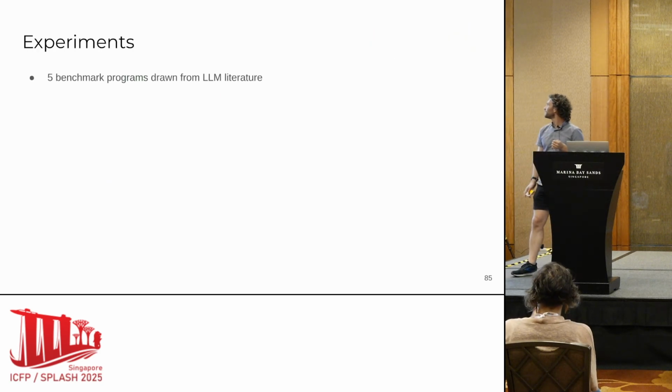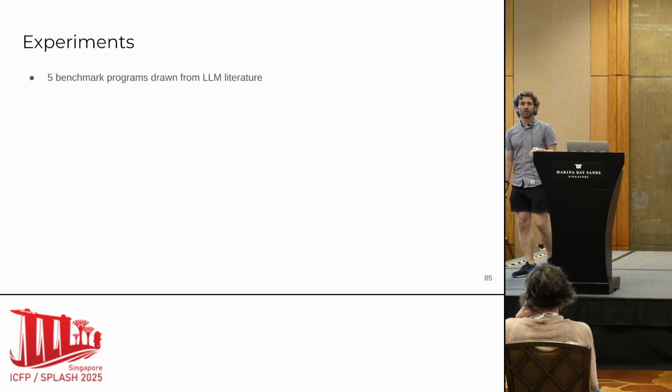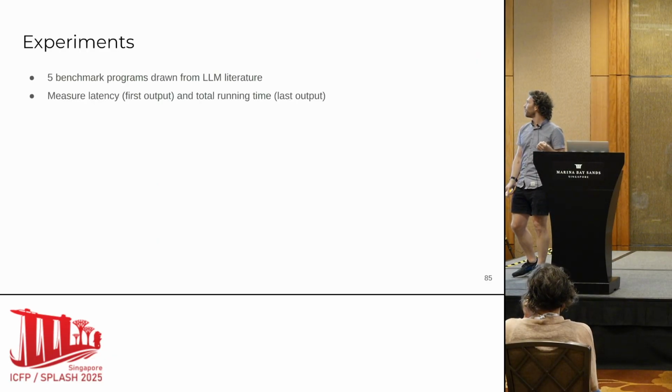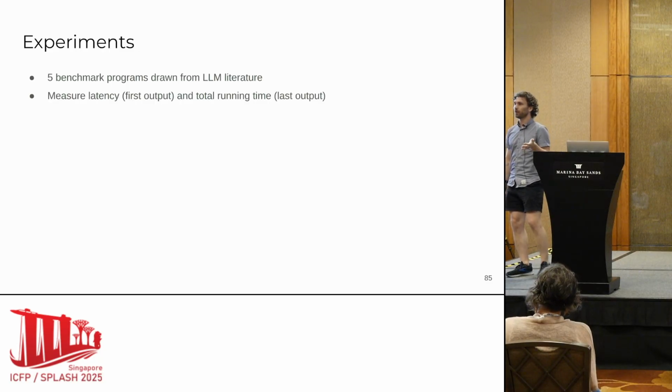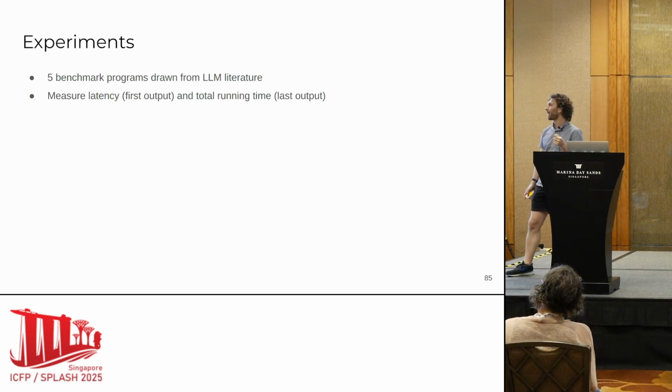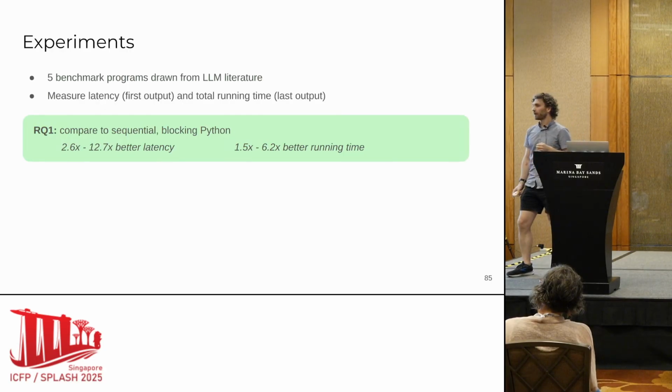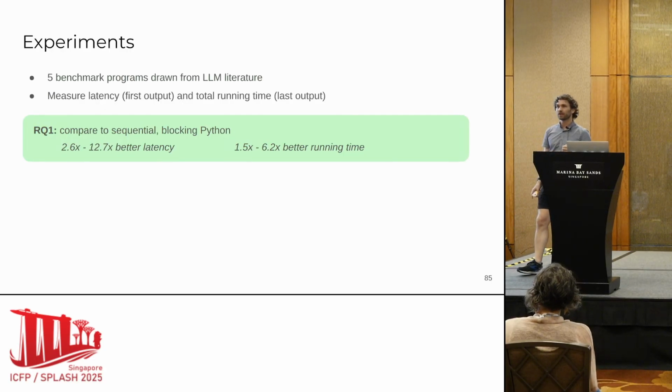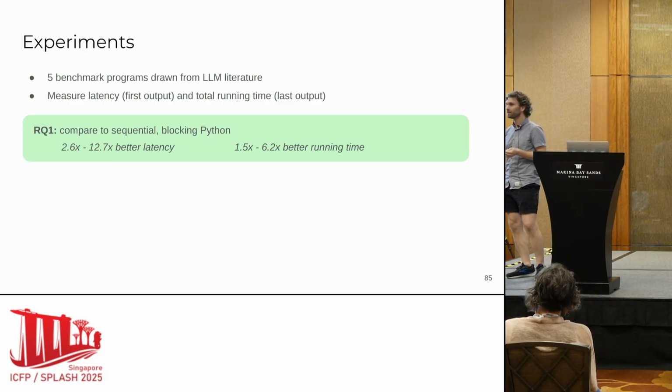We did some experiments on 5 benchmark programs that we pulled from the LLM literature. We measured the latency, the time until the first output, and the total running time, the time until the last output. And first, we compared to sequential blocking Python implementations of each of these benchmarks. And we found that we got significantly better latency and significantly better running time, which should be unsurprising.